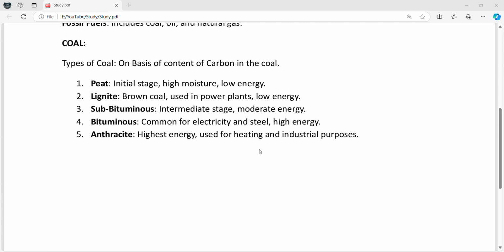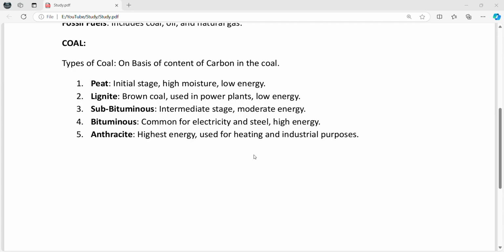Coming to the third coal type, subbituminous coal. How is it formed? It is an intermediate stage between lignite and bituminous coal. What are the characteristics? Its moisture content is lower than the lignite. Carbon content is approximately 35 to 45%. Its energy content is moderate and its appearance is darker and harder than the lignite. We generally use it in electricity generation and industrial applications.